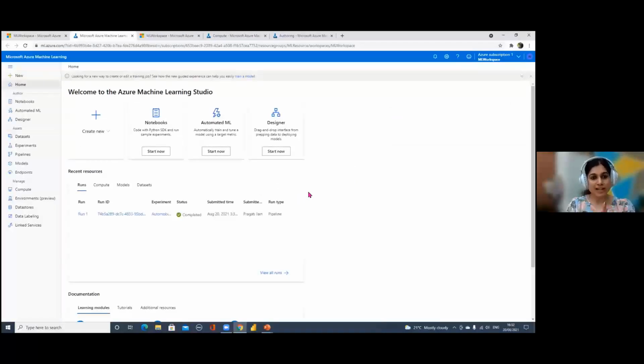So this is what a machine learning studio is. Once you open it for the first time, you can see a few things. Azure Machine Learning Studio gives you different ways of creating machine learning algorithms. The first way is notebooks. Those who work with Python, R, Python SDK, Databricks, and other places should be very familiar with the word notebook.